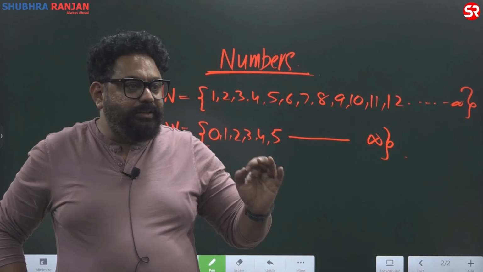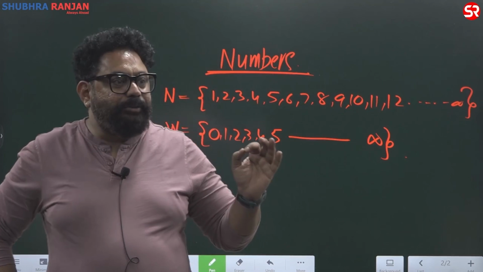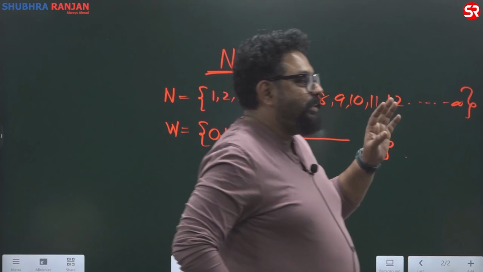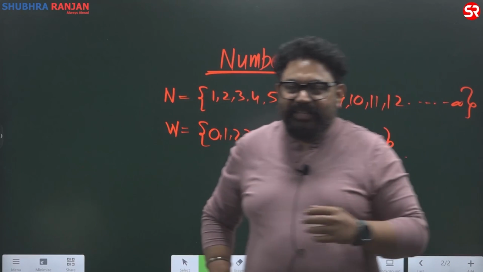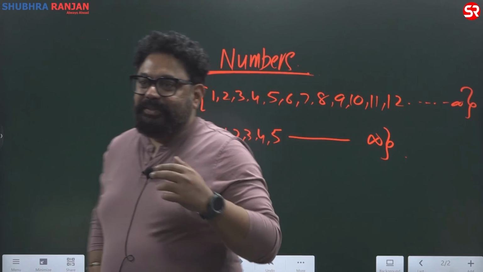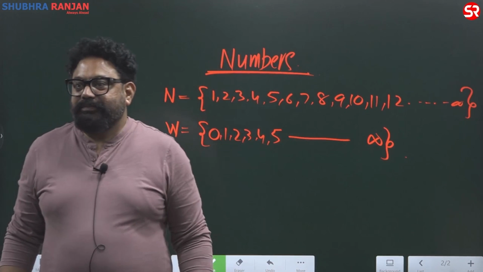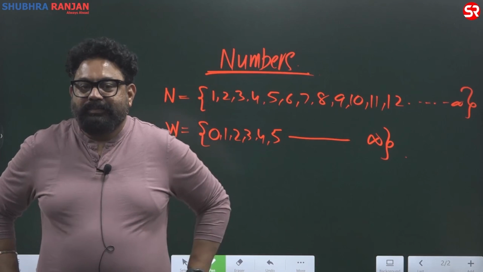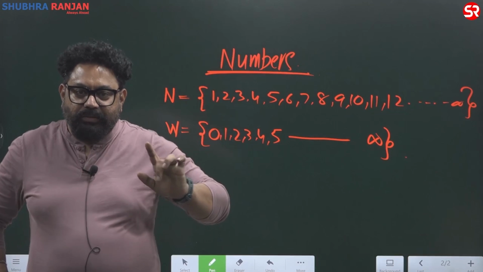I had 4 cows. There was a flood, all the cows are gone. How many are left? 0. Nothing. So 0 represents nothing. These are basic. Clear? And again, no fraction, no decimal.